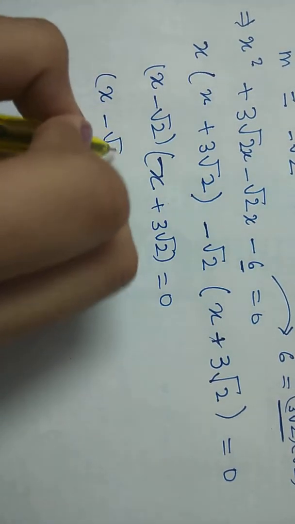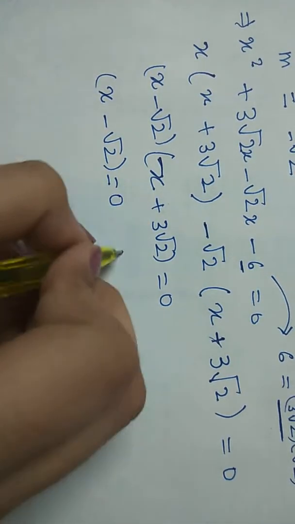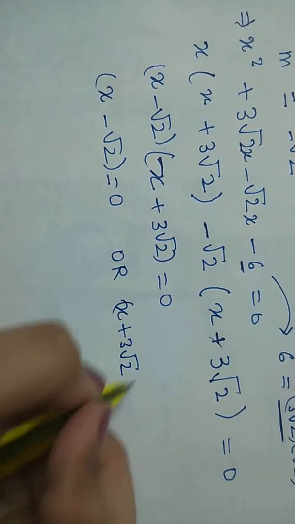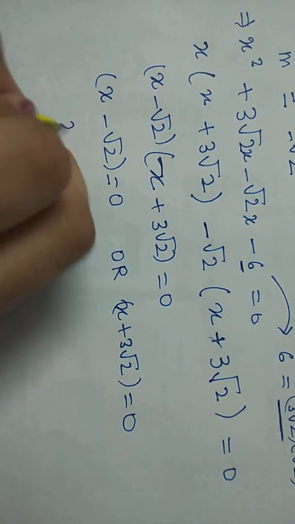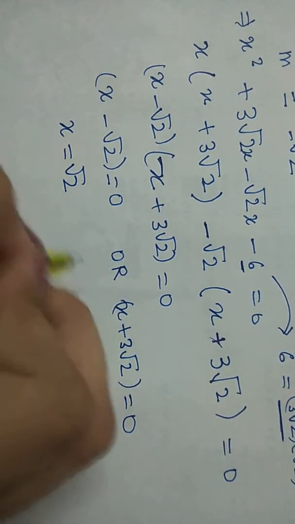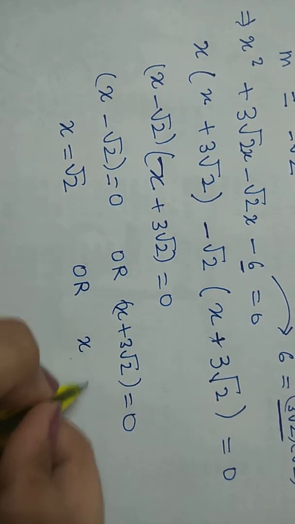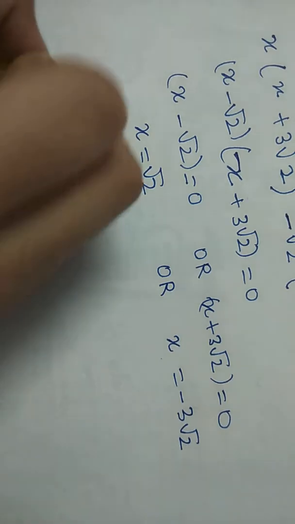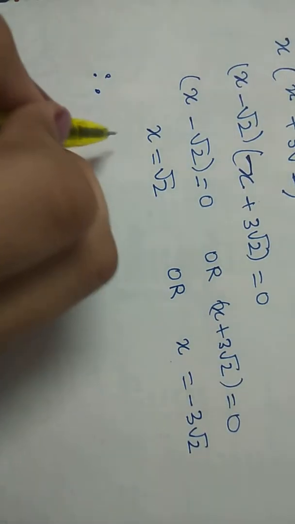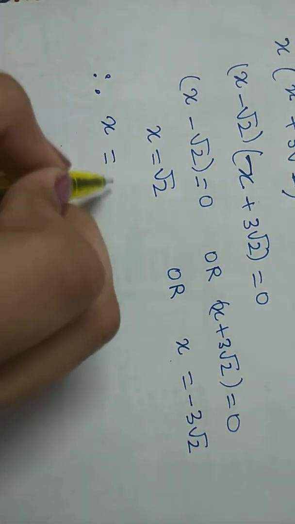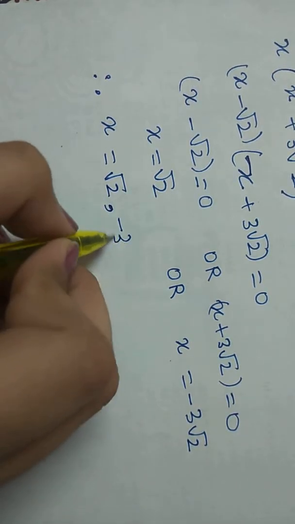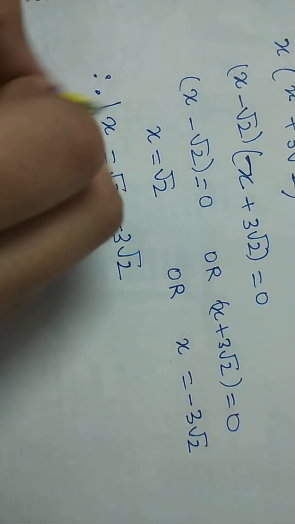x minus root 2 is equal to 0, or x plus 3 root 2 is equal to 0. x is equal to root 2, or x is equal to minus 3 root 2. Therefore, our final answer is x is equal to root 2 comma minus 3 root 2.